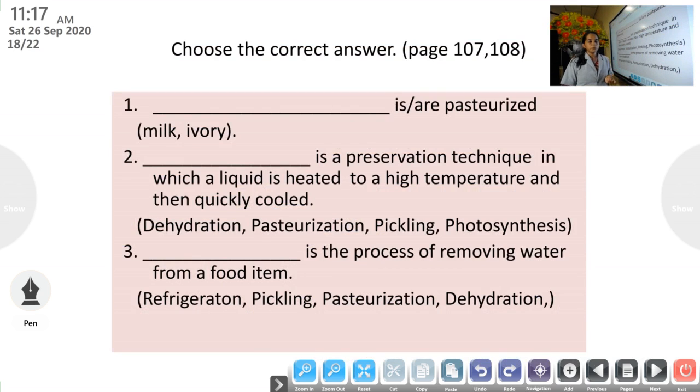Now, you can take your textbook and mark these answers. Choose the correct answer. Page 107 and 108. Dash is or are pasteurized. Answer is milk.